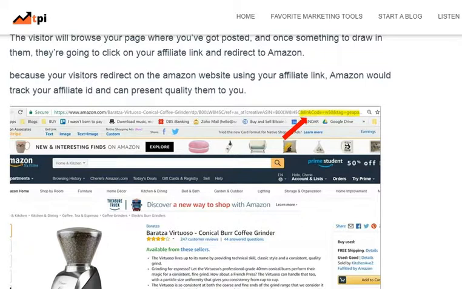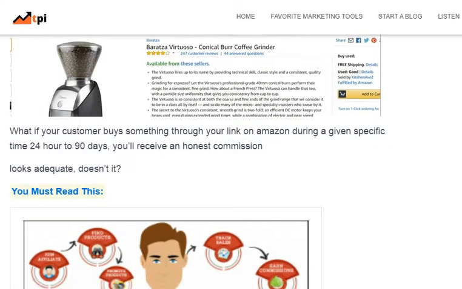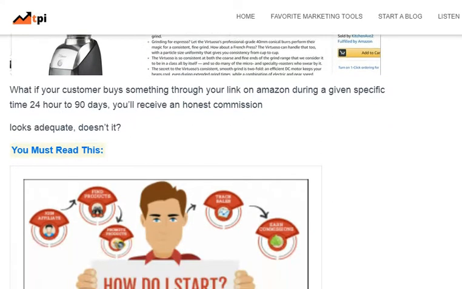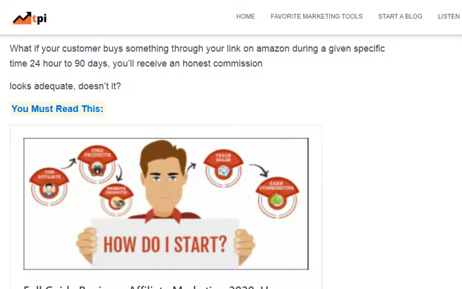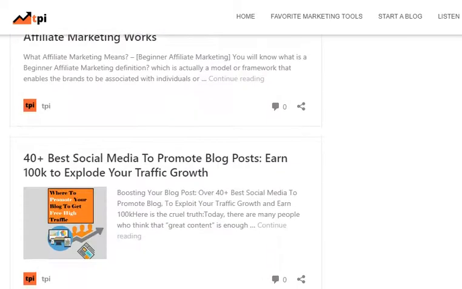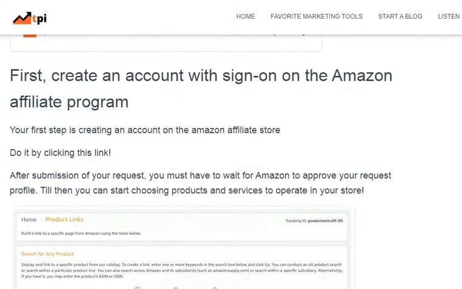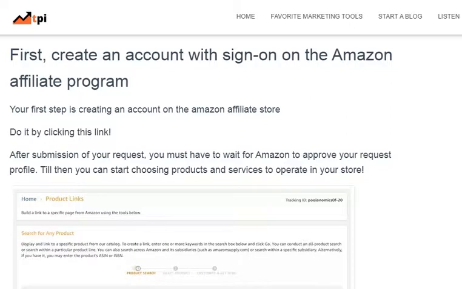Because your visitor is redirected to the Amazon website using your affiliate link, Amazon will track your affiliate ID and can credit the sale to you. What if your customer buys something through your link on Amazon within a specific time, 24 hours to 90 days? You will receive a commission. Looks good, doesn't it?